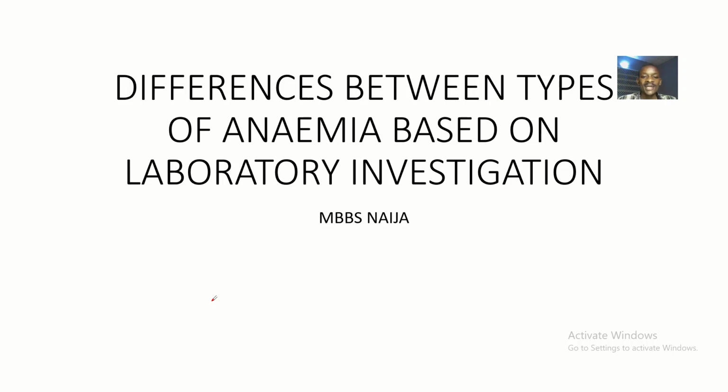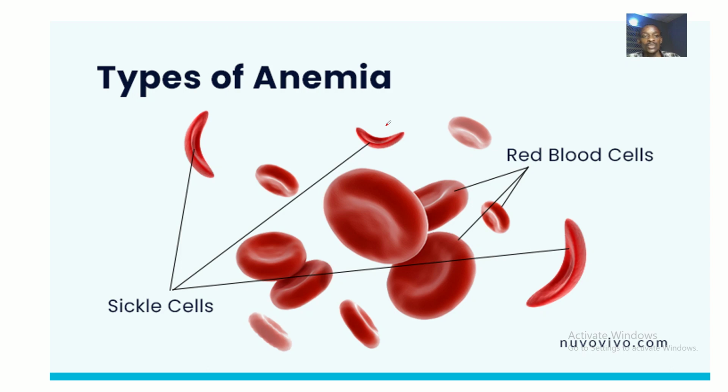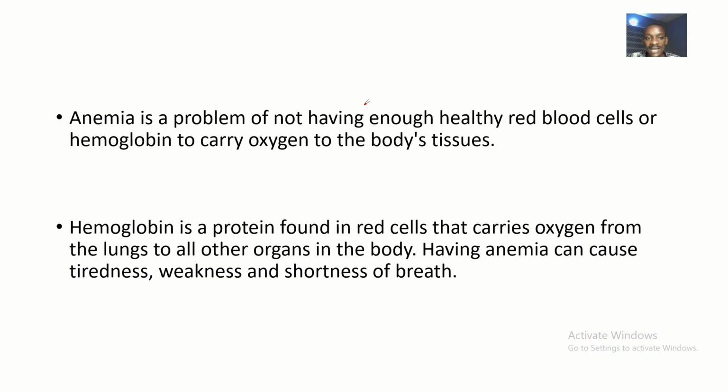So we'll be looking at differences between types of anemia based on laboratory investigation. All right, so what is our focus for this lecture? Differences between types of anemia based on laboratory investigation. You are looking at the different types of anemia, but trying to use laboratory test results to actually differentiate these anemias. Do you understand?